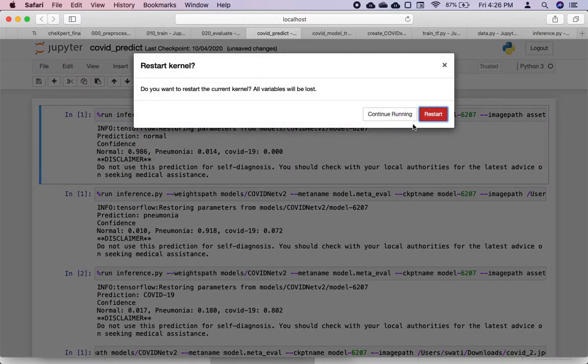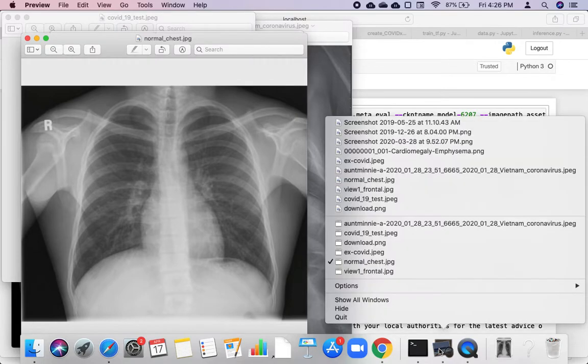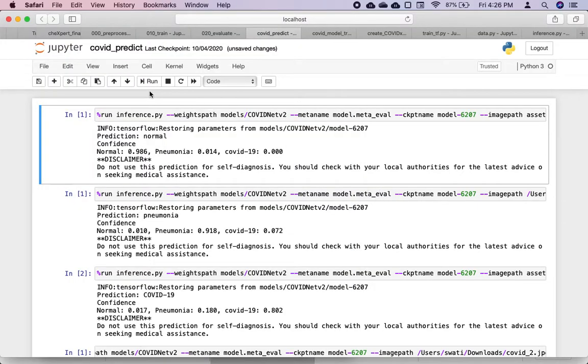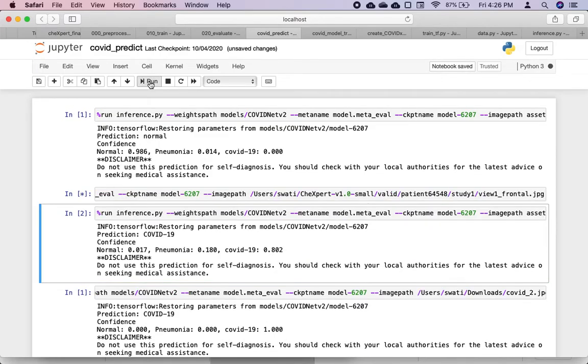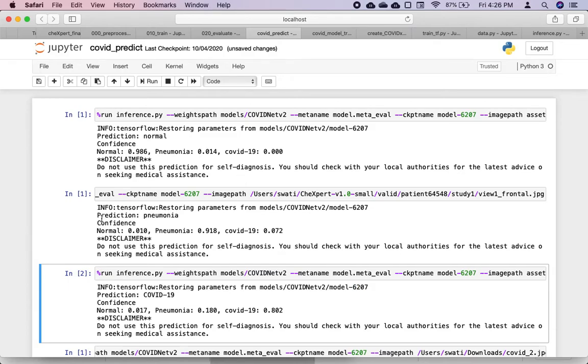Similarly, if I use the other image, which is a pneumonia chest X-ray image, and predict using this image, the result will be, see here the result has come.